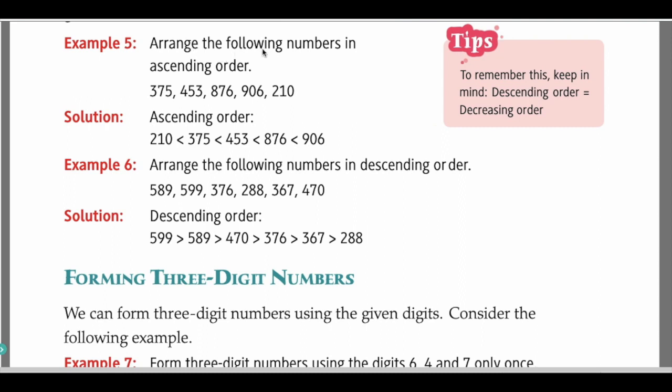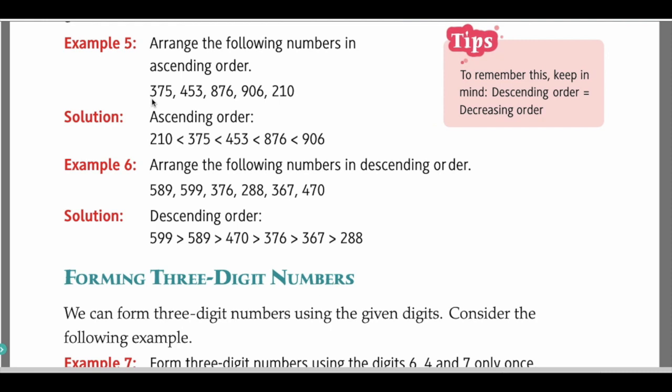Example 5. Arrange the following numbers in ascending order. Here we have 375, 453, 876, 906 and 210. So here we have five 3-digit numbers. So we have to arrange these in ascending order. Ascending order, we have A. A is for ant. So how does the ant look? Ant looks small. So you have to write the numbers from the smallest number to the greatest number. Among these five 3-digit numbers, you have to always see the number in the hundreds place.